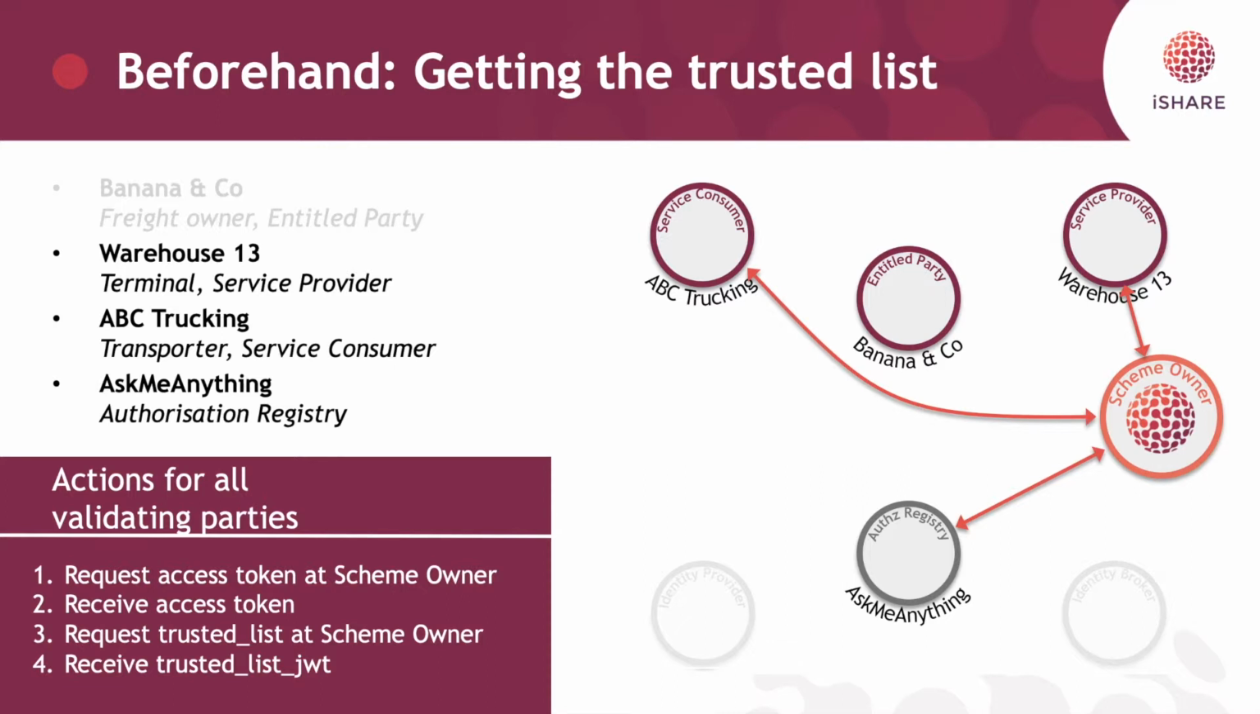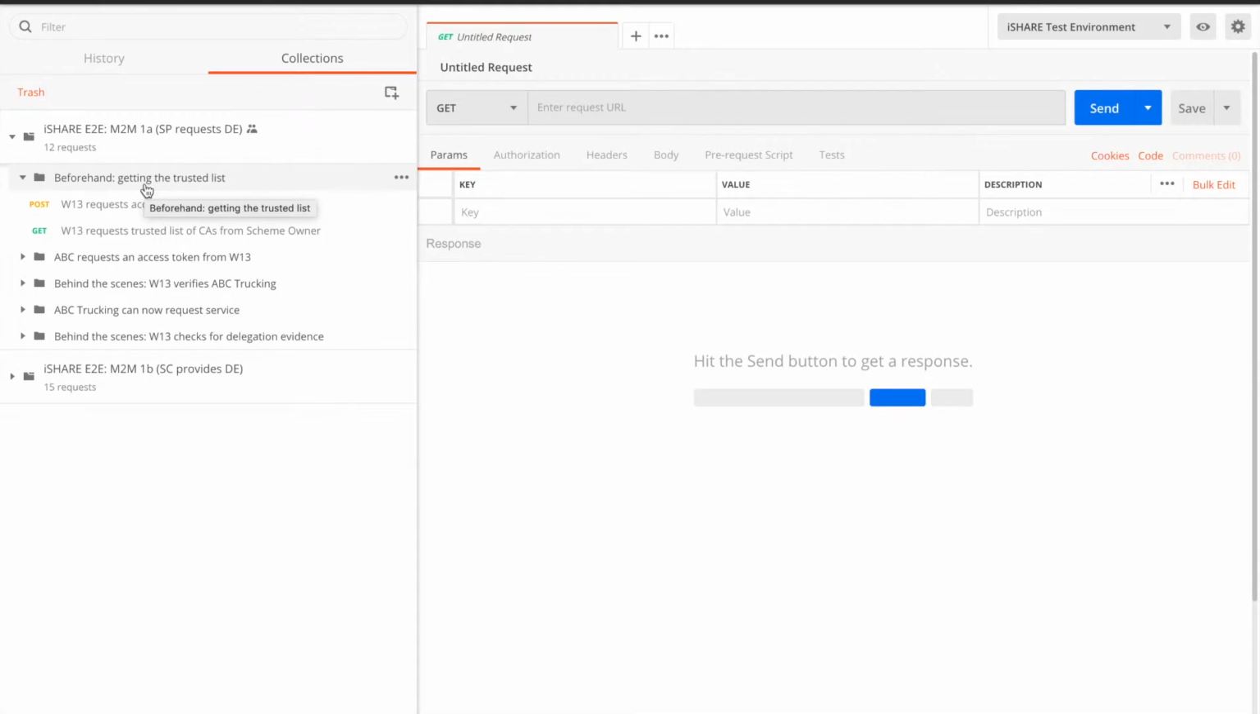To get the trusted list, participants will have to request an access token at the scheme owner, and when you have received that access token, request a trusted list at the scheme owner. They will then receive a trusted list JSON web token. Now let's see how this would work in Postman. We go to the section beforehand, getting the trusted list. Let's say Warehouse 13 is requesting this access token from the scheme owner, though it will be similar for the parties ABC Trucking and AskMeAnything.